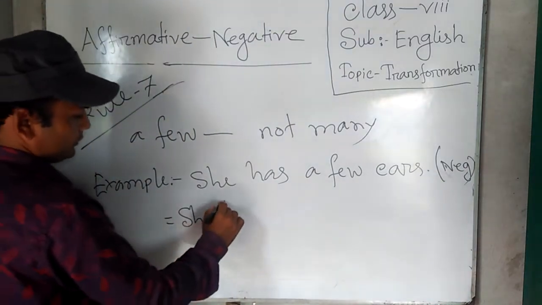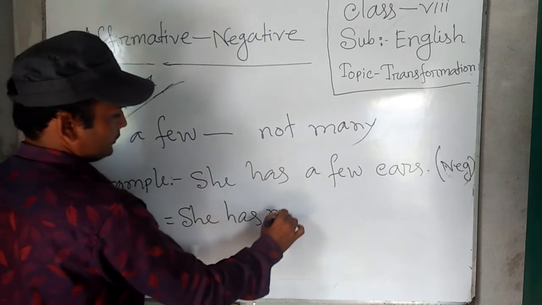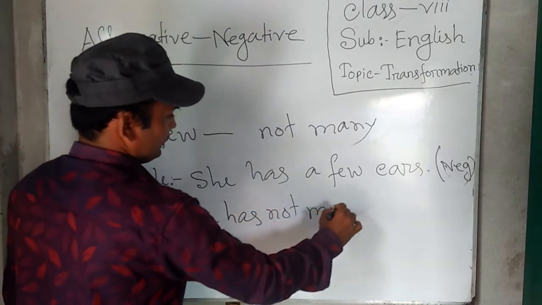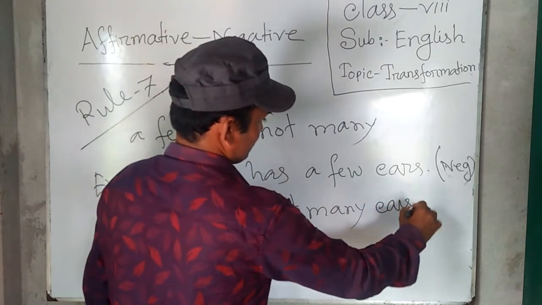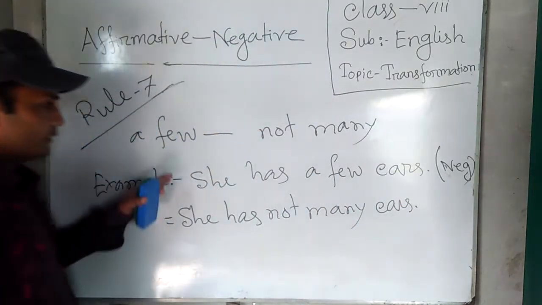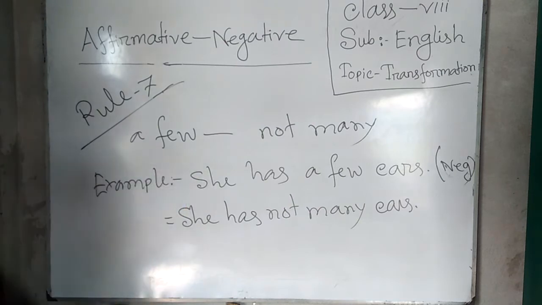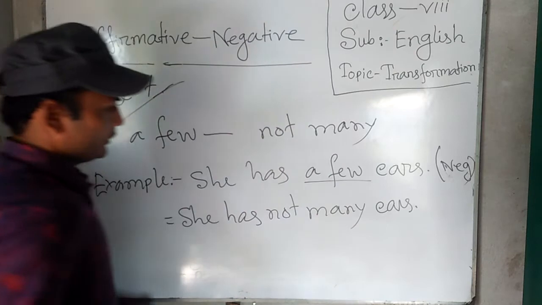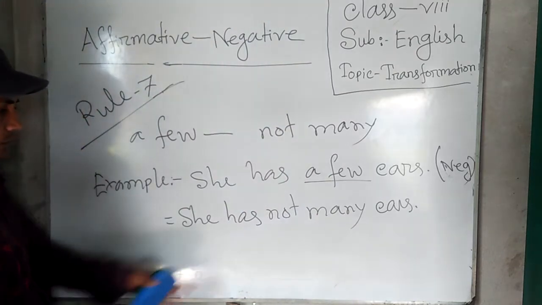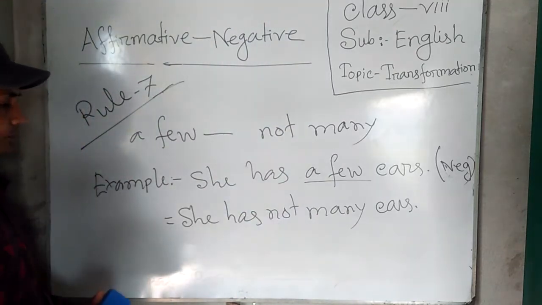She has not many cards. Dear students, this is the answer of this affirmative sentence. Here you can see a few is changed by not many. Not is used here.